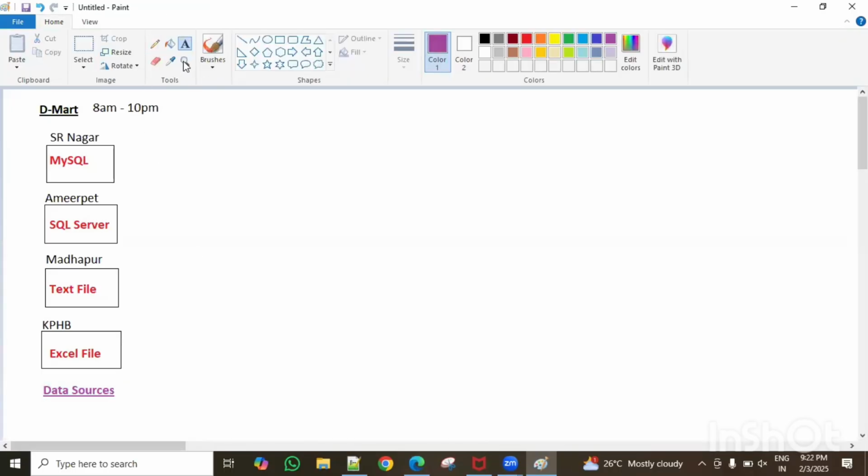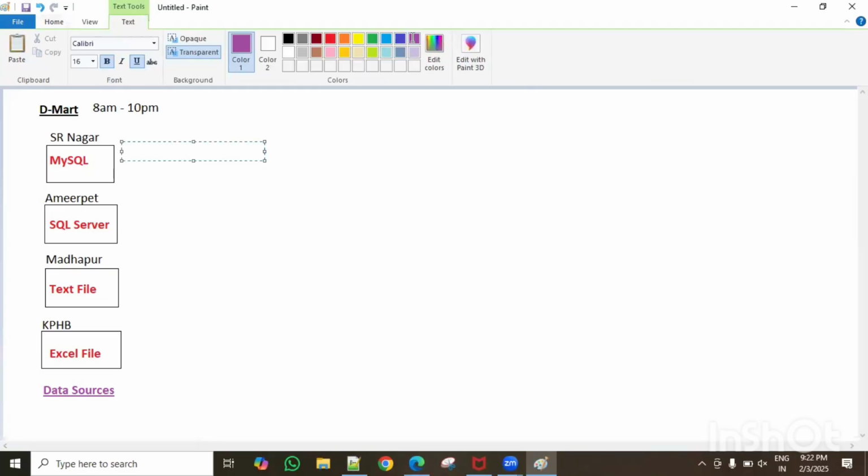Every day they do sales. Let's imagine on a specific day, in SR Nagar, they sold some 3,000 products. Another branch sold 2,000 products, another sold like 12,000 products, and here they sold just 8,000 products.